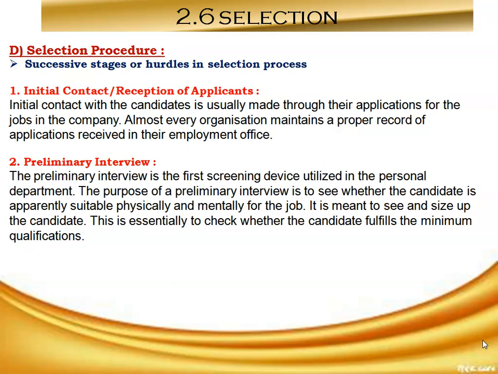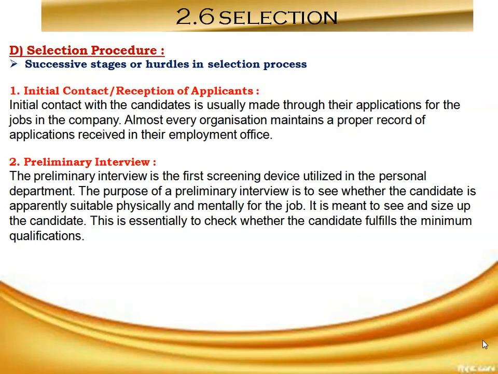So the first stage is initial contact or reception of applicants. Initial contact with the candidate is usually made through their applications for the jobs in the company. Almost every organization maintains a proper record of applications received in their employment office. We can also see it as screening of applications.